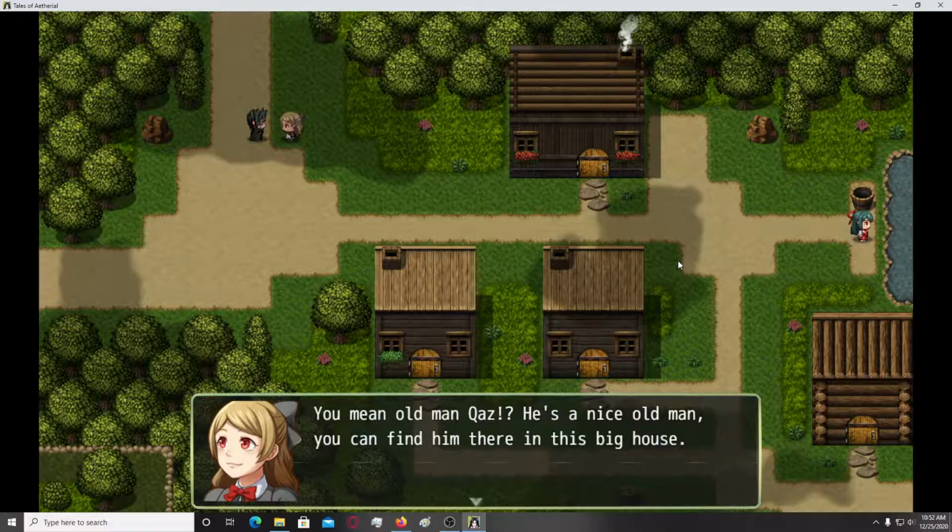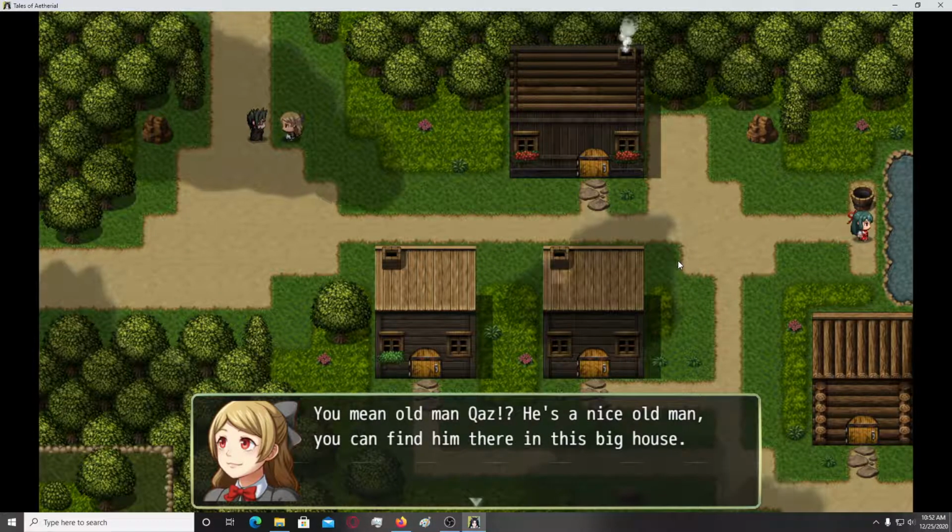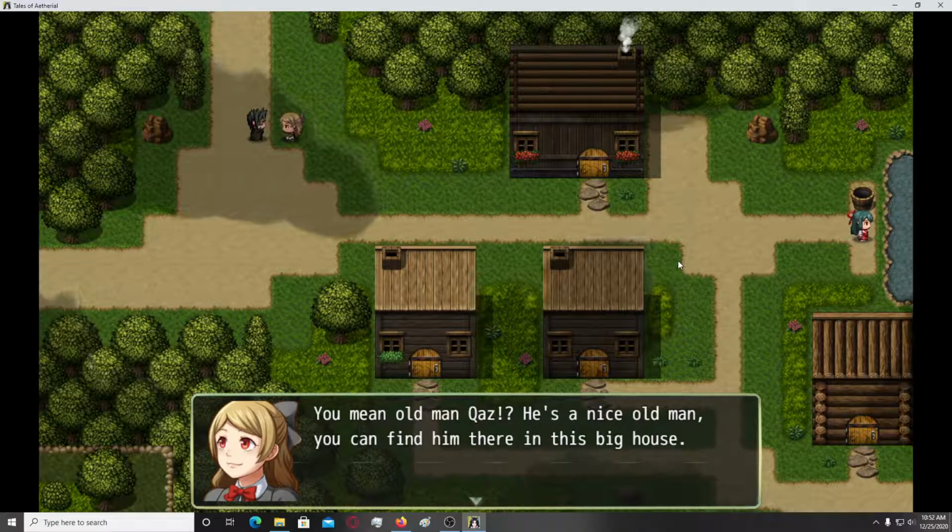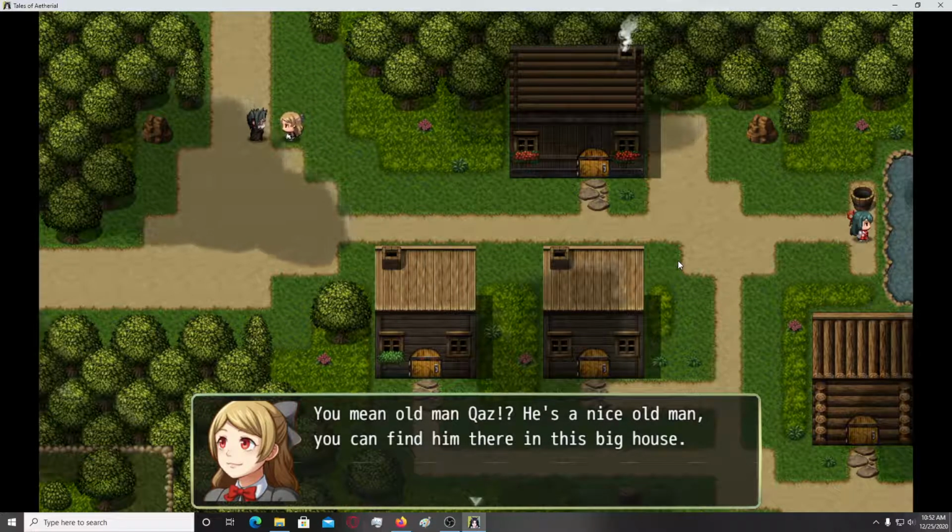You mean old man Quaz? Quaz. Okay. He's a nice old man. You can find him there in his big house.